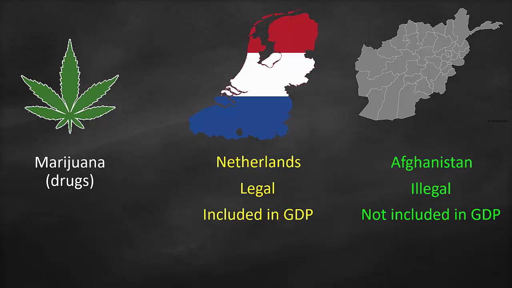I give you this example, and it is debatable because some countries consider marijuana legal, and other countries consider it illegal. The countries that consider it legal, it shows up in their GDP. The countries that don't consider marijuana legal, it wouldn't be shown in their GDP.